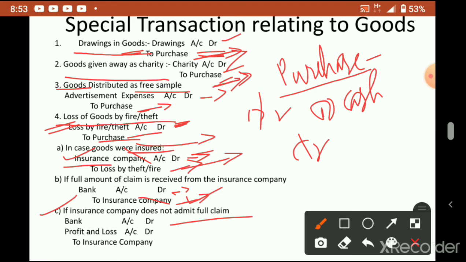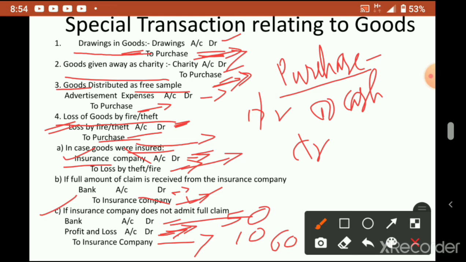So then what we write: bank account debtor. The loss which is not covered by the insurance company will go to profit and loss account, because all expenses and losses ultimately go to the profit and loss account. So profit and loss account will open, then insurance company. Okay, so this is the difference. Suppose insurance company gave 50,000 to bank, 10,000 not given, so 10,000 will go to profit and loss account, then total insurance company 60,000. Okay, so this way we will pass the journal entry.